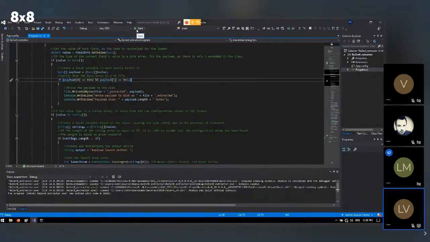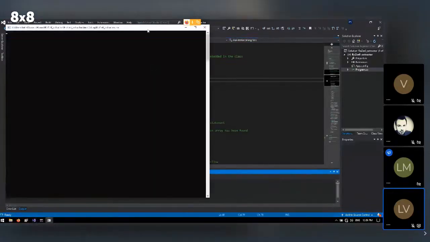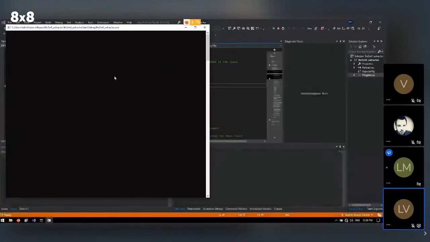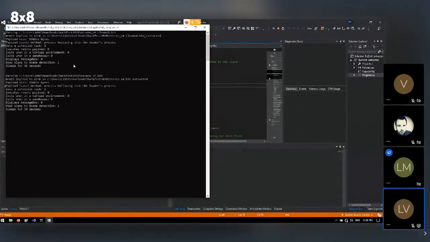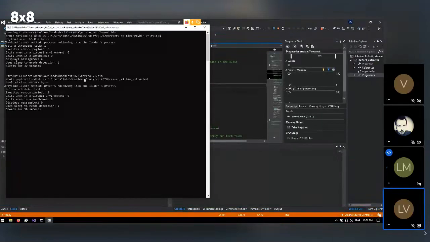So I can run this, and then it'll take a bit to start, but in here we should see the output. As you can see, it found two files. It found both the cleaned one and the non-cleaned one. And it also prints the size of whatever we dumped. So that should be the same in both cases. And we can also see that it got the settings.